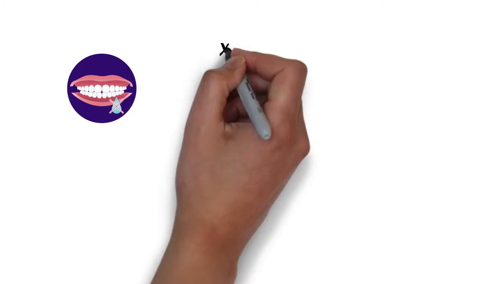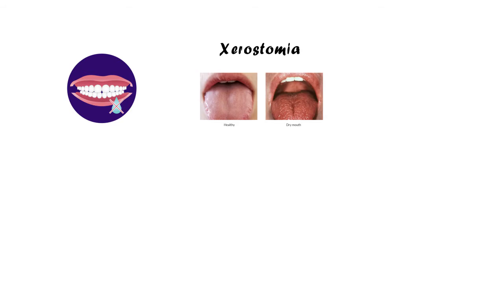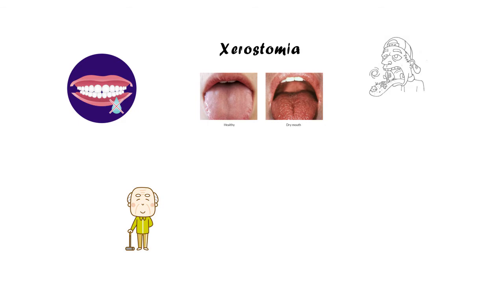In fact, the deficiency of saliva is a very serious problem, and it is termed xerostomia, which literally means dry mouth. It is characterized by lower production of saliva, which may be due to increasing age, overexposure to radiation, any infection, or any other cause. So this was just a brief overview on the daily production of saliva, the composition of saliva, and the functions that our saliva performs in our everyday life.